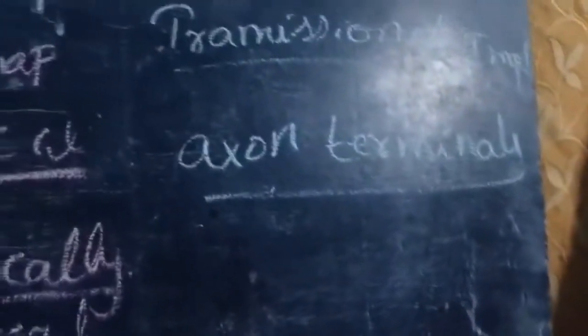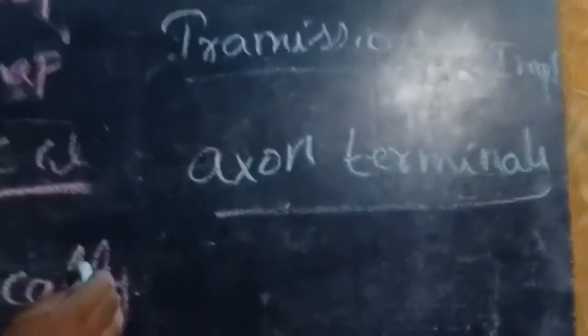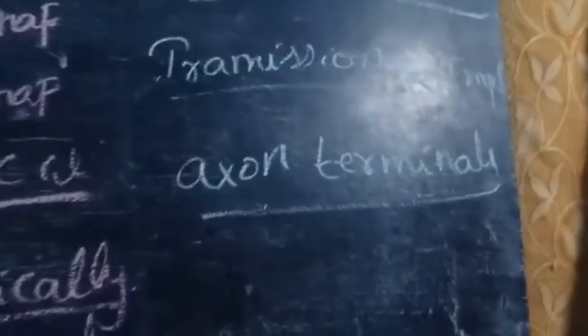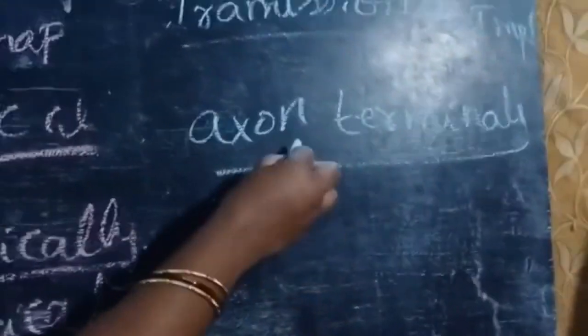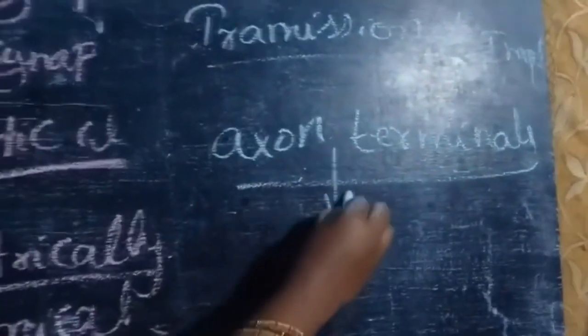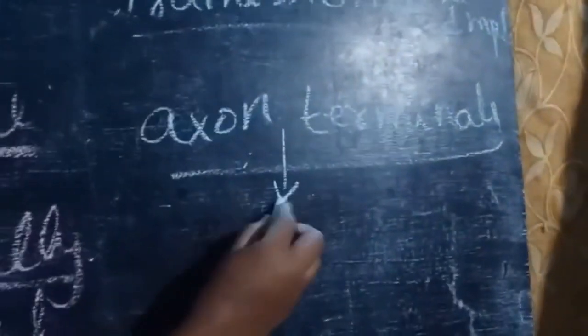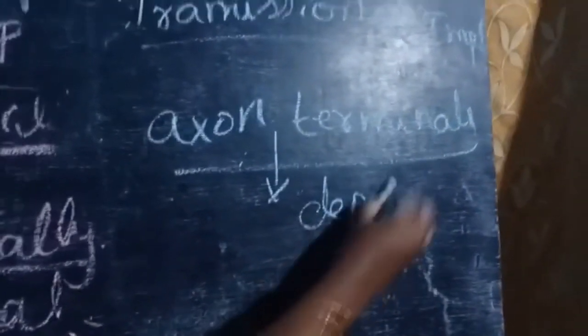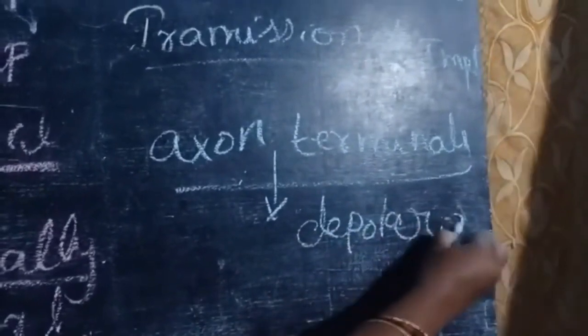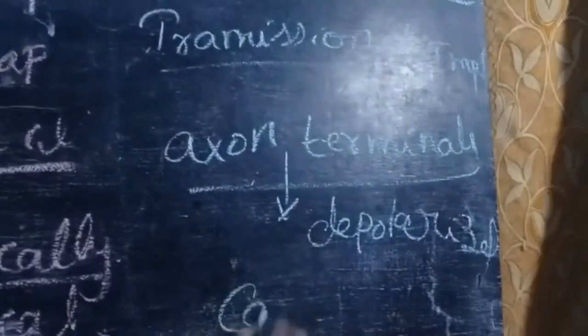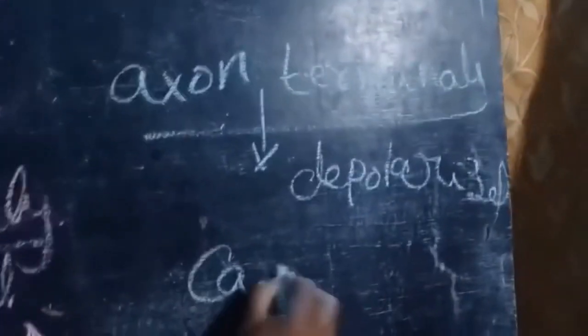Next, when an impulse arrives at the axon terminal, it gets depolarized. Then calcium channels are opened.